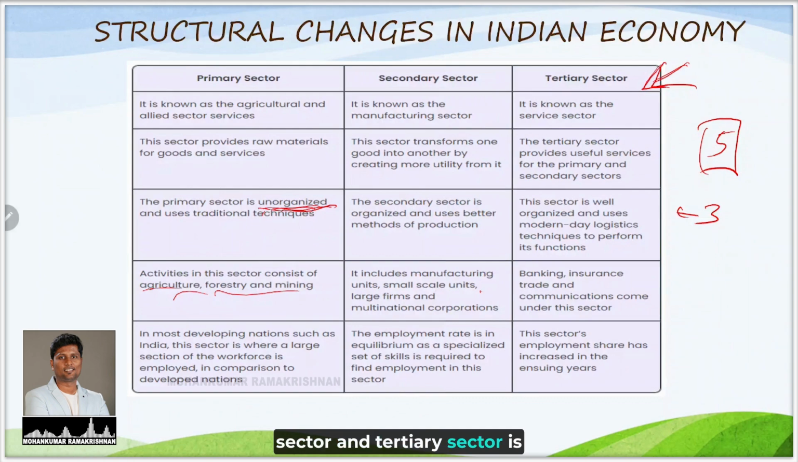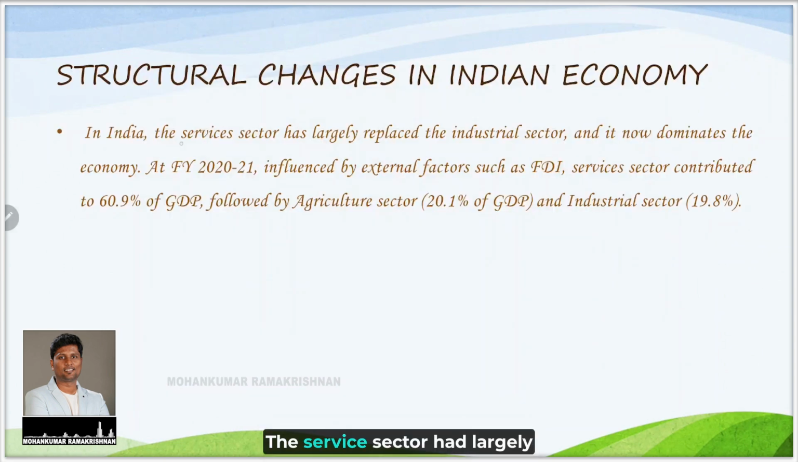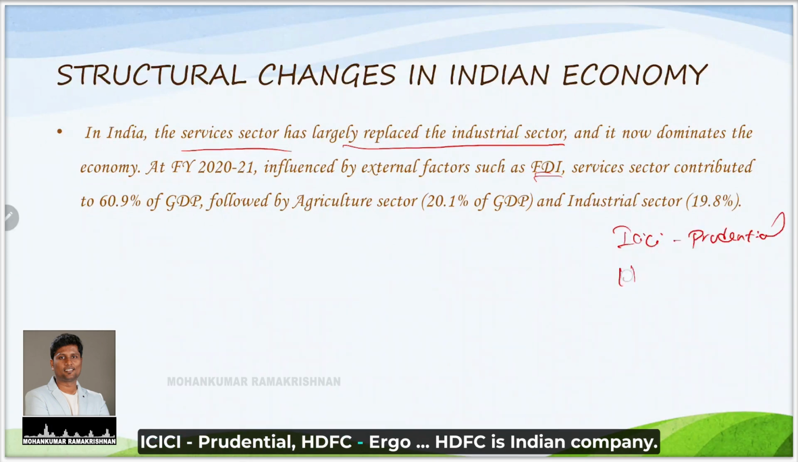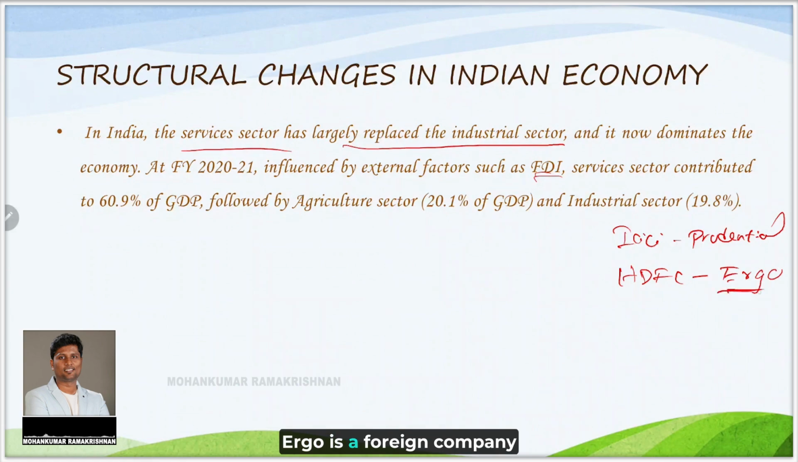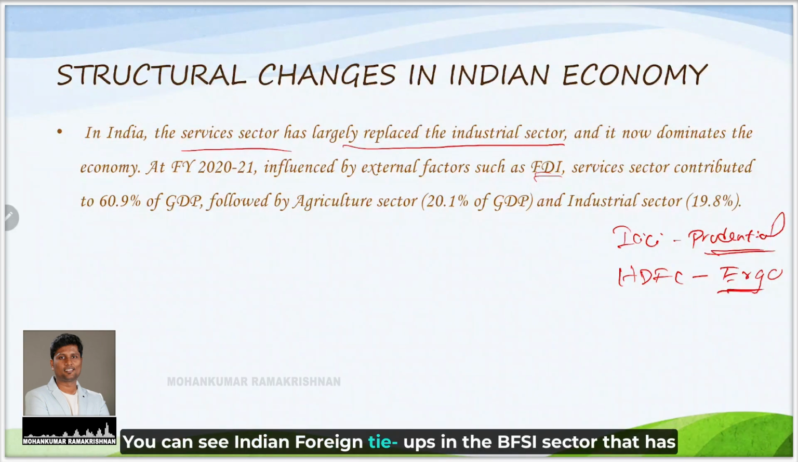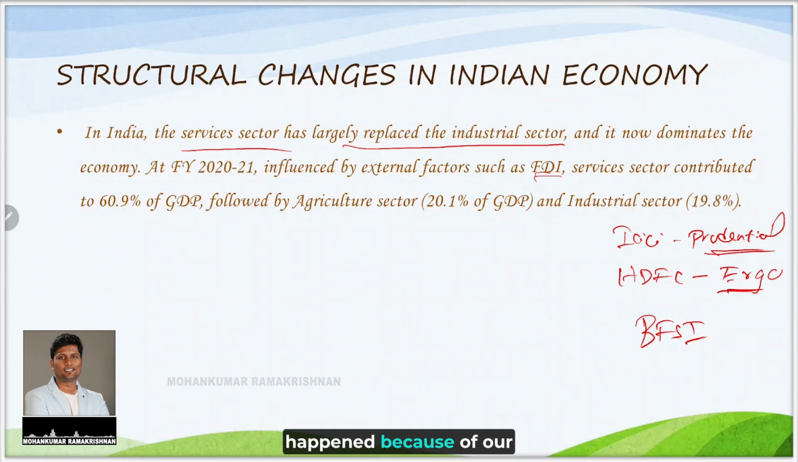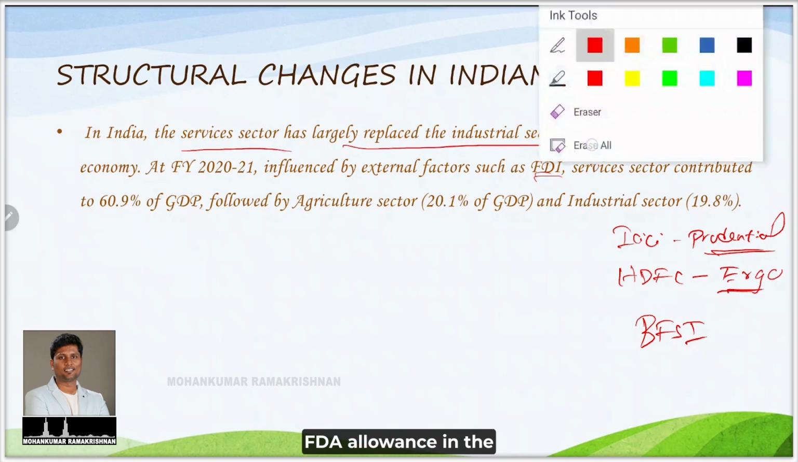And the tertiary sector is the service sector, where we have banking, insurance, trade, communications. So Airtel, BSNL, Vodafone, Bank of Maharashtra, Bank of India, everything forms a unit of this tertiary sector. The service sector has largely replaced the industrial sector, and it now dominates the economy. Now, this is the GDP external factor that happened due to FDI. In the service sector, FDI happened a lot. You can even see companies like ICICI Prudential, HDFC Ergo. HDFC is an Indian company, Ergo is a foreign company. Like this, you can see Indian-foreign tie-ups in the BFSI sector that have happened because of our FDI allowance in the service sector.